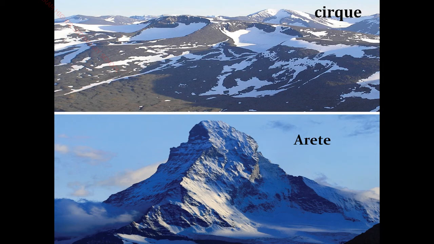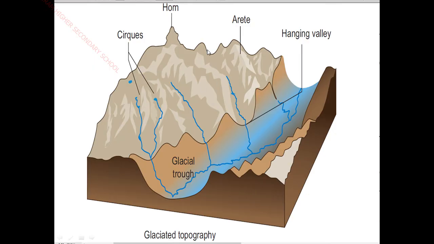Next we are going to see the arête. You see this picture. Here you see a steep slope like an armchair. So these are the cirques and horns. Horns means it seems like the horns we have for a cow. So it is like that, in horn, H-O-R-N, or horns. This is the horns and this is the arête. What does this arête say? It is like a sharp knife. This arête is a narrow rocky steep ridge, like a sharp knife.